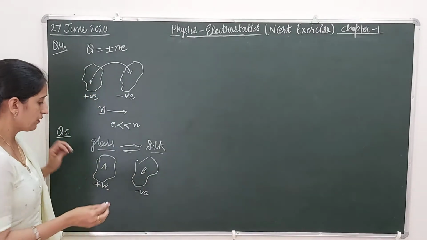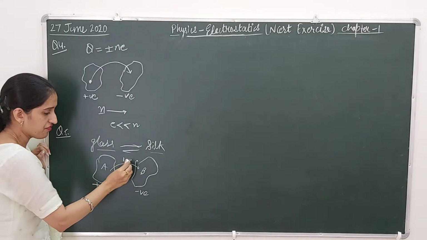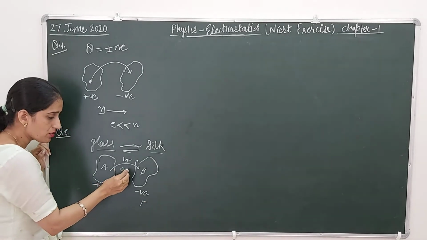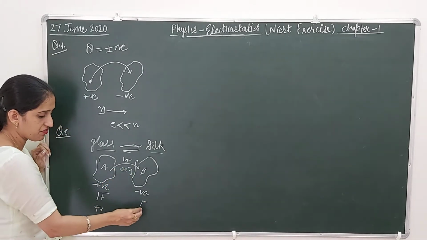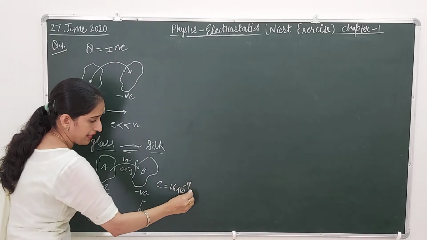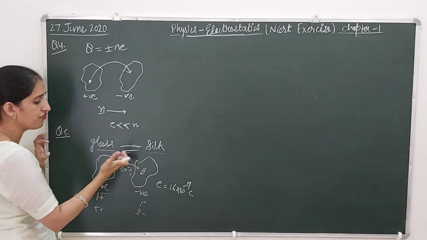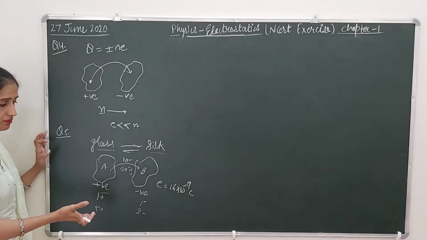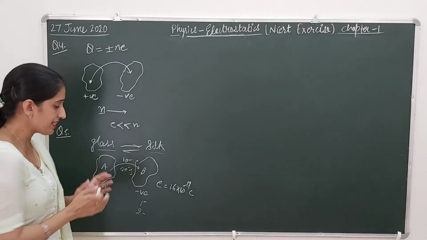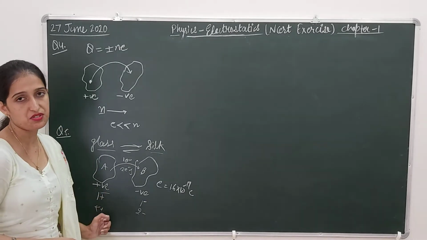Okay, so if one electron is transferred, one body gets one positive charge and the other gets one negative charge. If two electrons are transferred, one gets two positive charges and the other gets two negative. The charge on an electron is 1.6 times 10 to the power minus 19 coulomb. It depends on the number of transferred electrons. So whenever a pair is rubbed with each other, charge is produced in pairs. Two equal and opposite charges will be there.